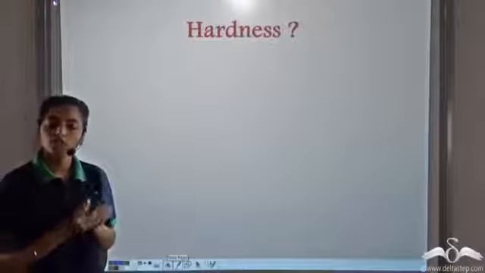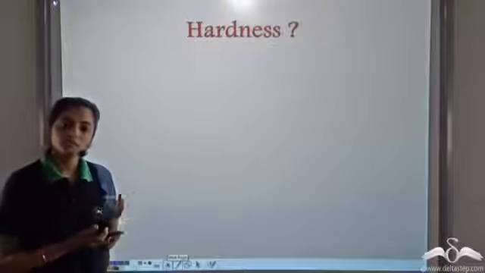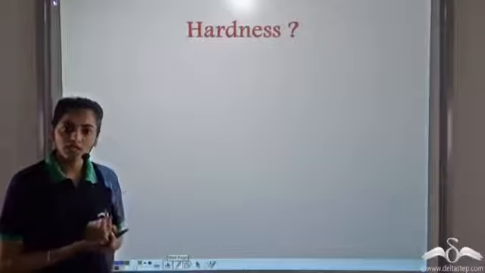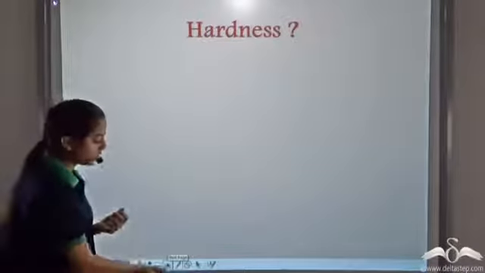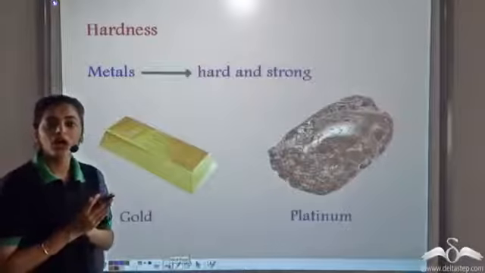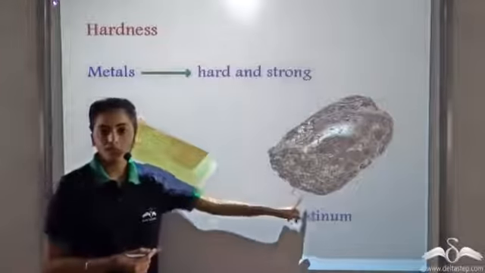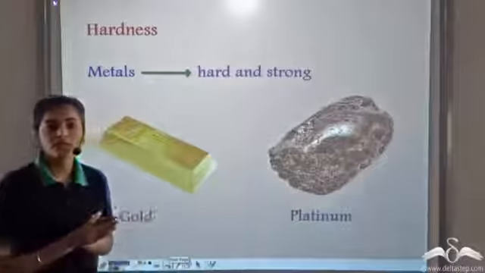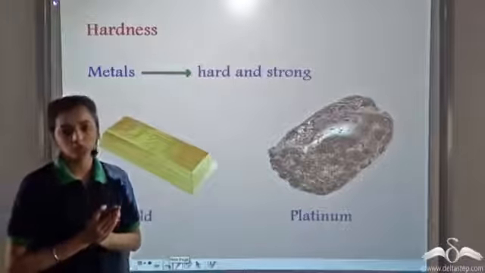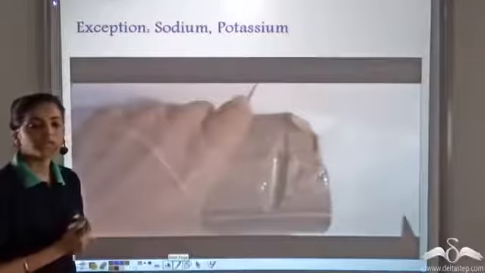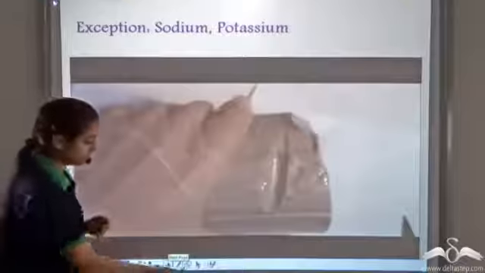Hardness. Now if you associate this with the metals that you must have seen, gold, you know it is generally hard and strong. So metals are generally hard and strong. For example, gold, silver, platinum, all these metals are generally very hard and strong. Except the metals like sodium and potassium.